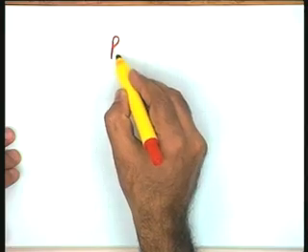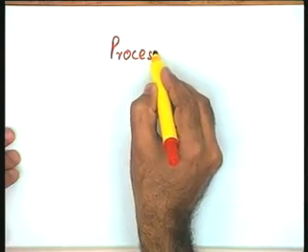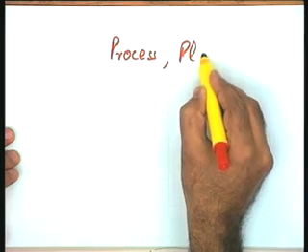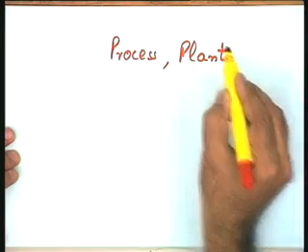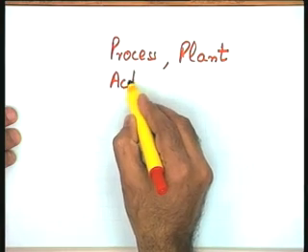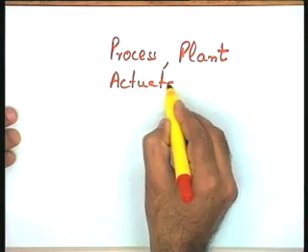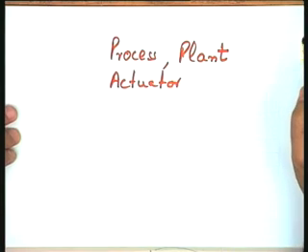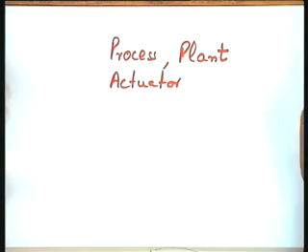The process or the plant, equivalent terms. I hope you understand this term very well now. The actuator, these are terms that should be very well understood because they will be repeated quite often. The actuator, recall the function of the actuator please. The function of the actuator is simply to change the power level of the control signal to make it compatible to the motor or to the plant.